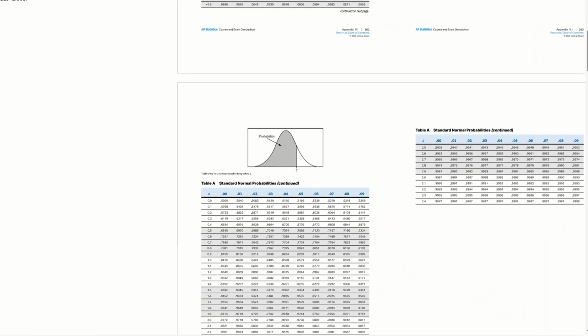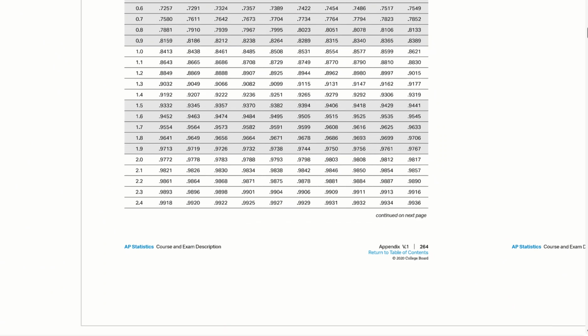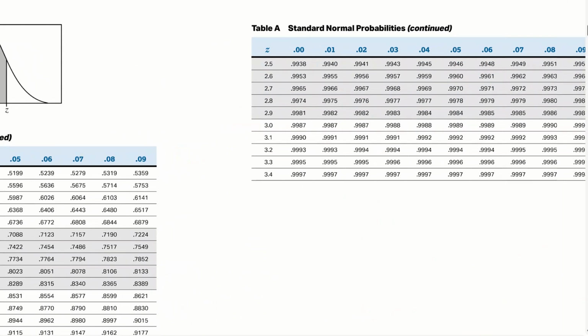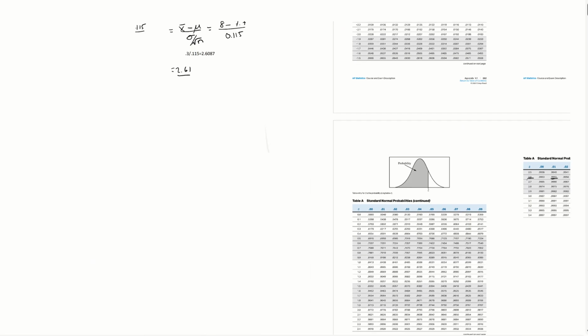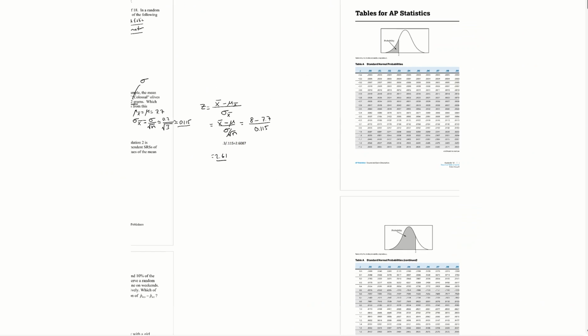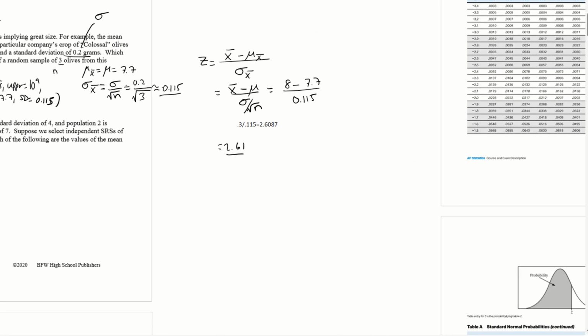Yeah, so we got the tables for AP Stats. So 2.61. Okay, so we got 2.61. So notice that that's 0.9955. Okay, so let's look that up. Okay, so we got 0.9995. And remember, the table gives us the area to the left.